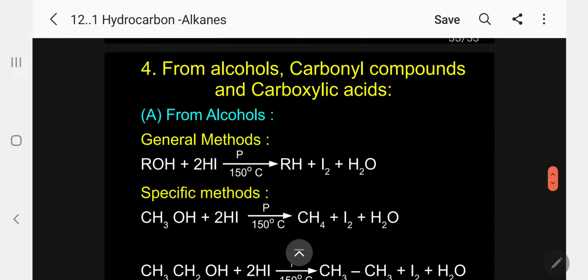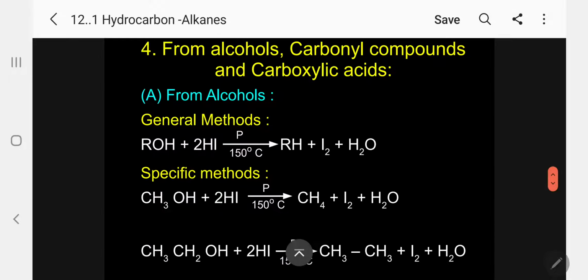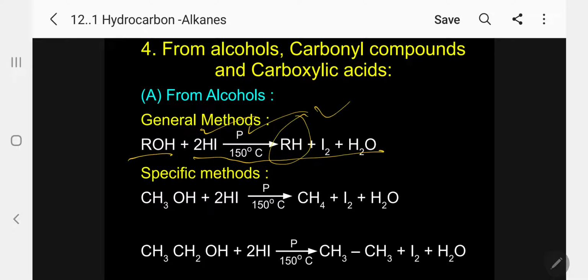After alkyl halide, the fourth member is alcohol. From alcohols, carbonyl compounds and carboxylic acids also we can prepare alkane. In what way? Let me take the first one. The general method: we have already seen the reducing agent HI and red phosphorus at 150 degrees, and the corresponding alkane will be produced, with iodine and water.